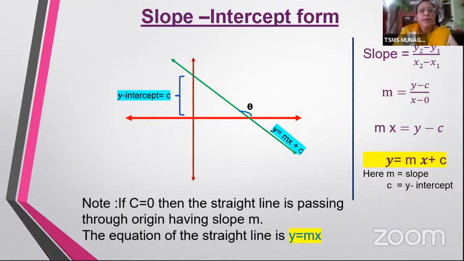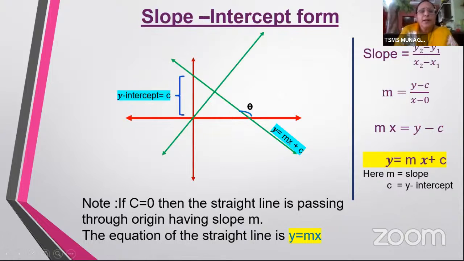Now here, suppose we have the value of c equal to 0, that is the intercept is 0. When does the intercept become 0? When this line is passing through the origin, something like this. Now it is passing through the origin, it is not making any intercept on the y-axis, and so c is 0. Now what will happen to this line now? This line is nothing but y equal to mx, because the intercept is 0, we only have the slope.